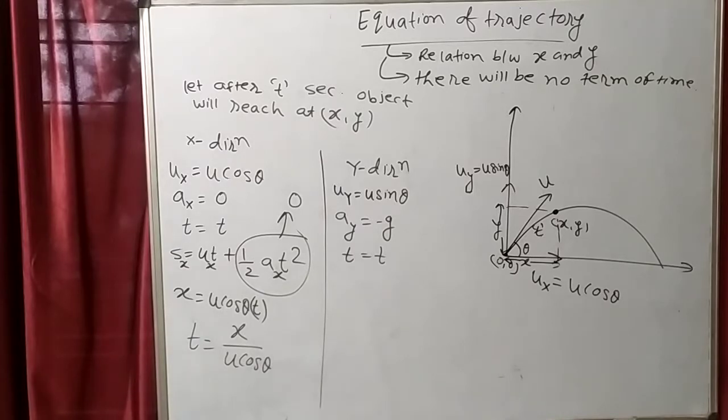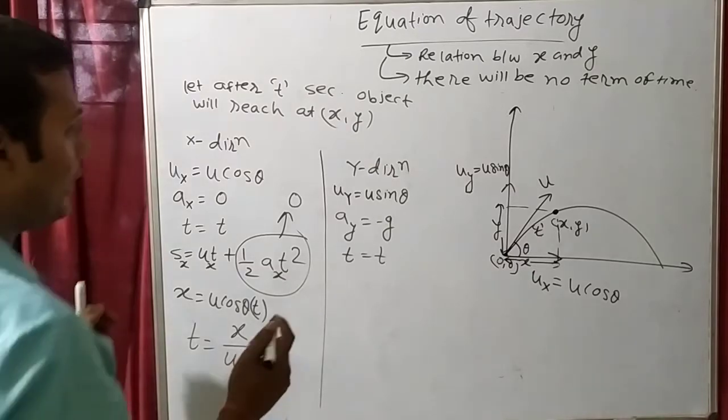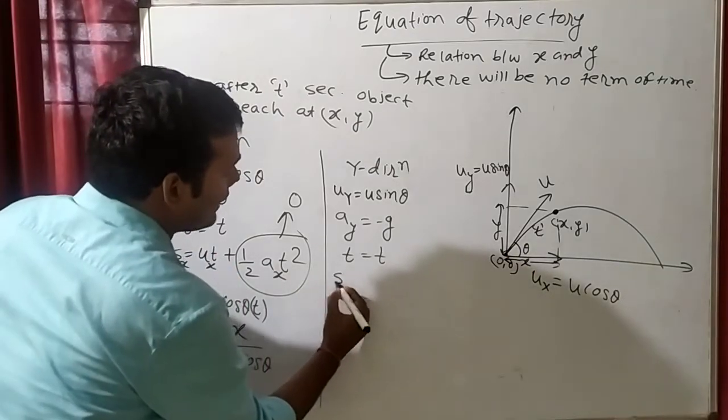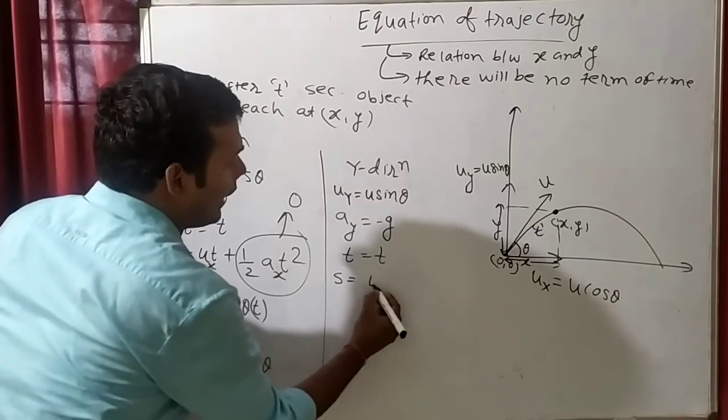Now what will we do? Now we will apply this equation in y direction. The same equation I will apply in y direction. So can we write s is equal to ut plus half a t square?